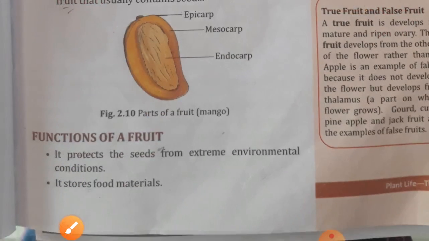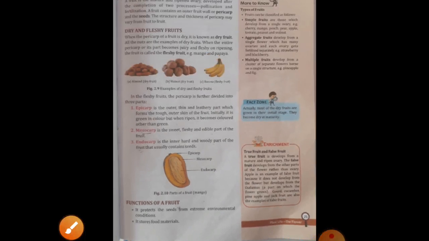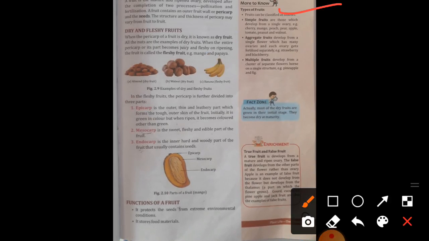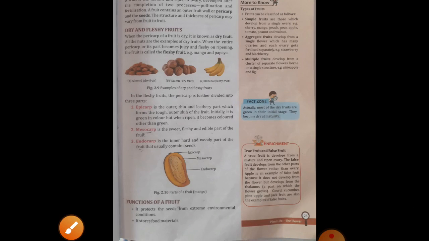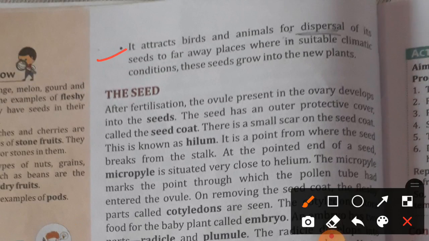Now, function of a fruit. It protects the seed from extreme environmental conditions. It stores food material. Now come on next page. Students, more to know and enrichment you can read yourself. Come on next page. It attracts birds and animals for dispersal of its seeds to faraway places where the climate conditions are suitable. These seeds grow into new plants. Okay. So dispersal is the spreading of seeds from one place to another.